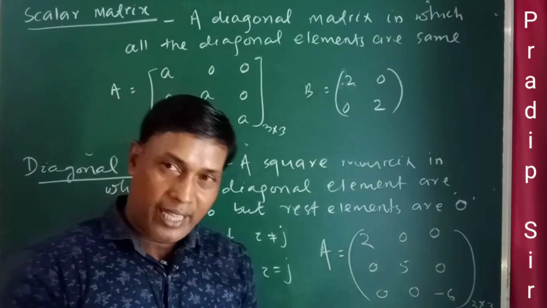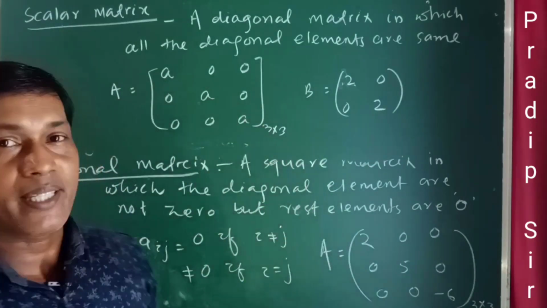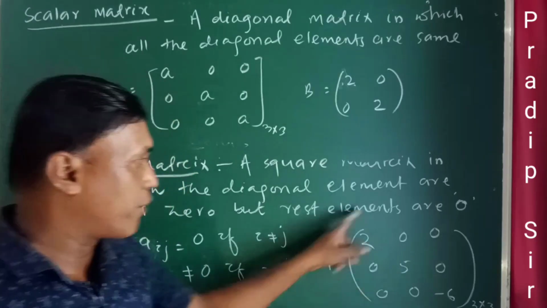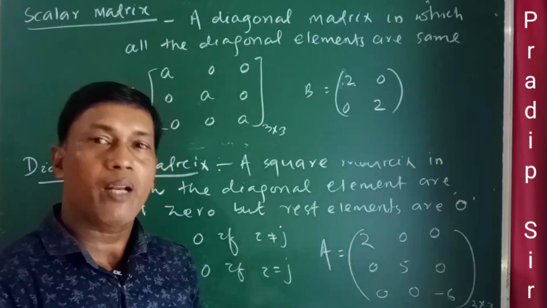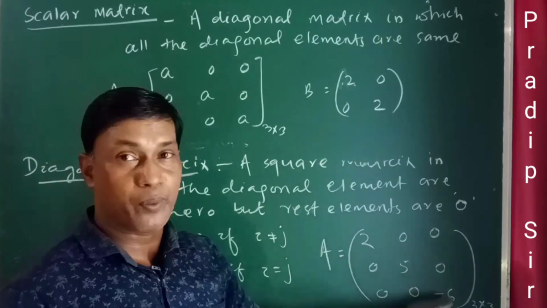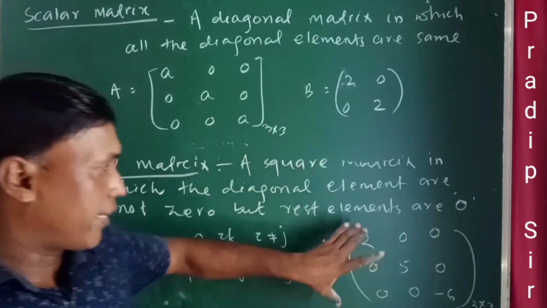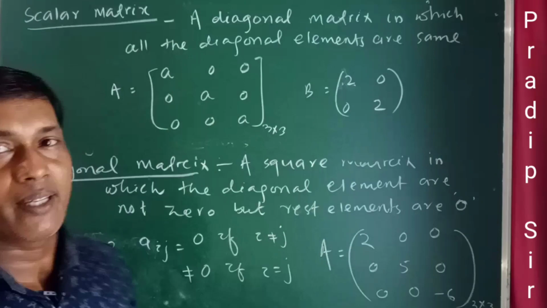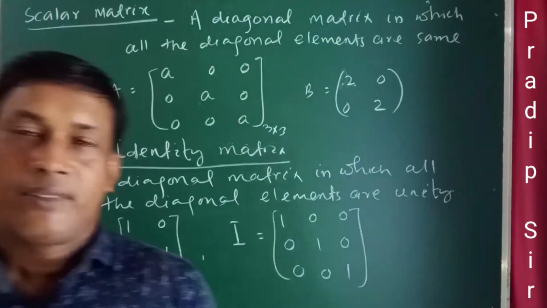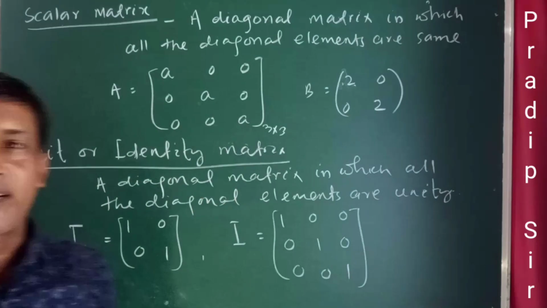So a scalar matrix is a diagonal matrix but the diagonal elements are the same. If all the diagonal elements in a diagonal matrix are equal, then the name of that matrix is scalar matrix. The very important matrix is the unit matrix or the identity matrix.